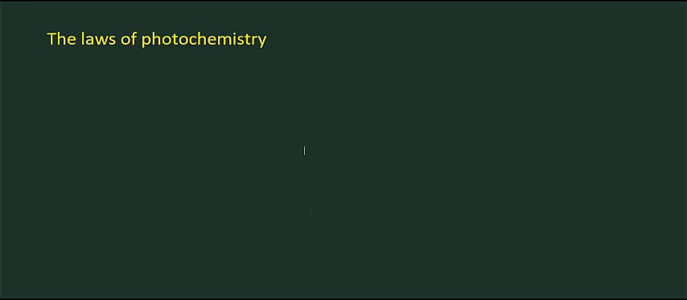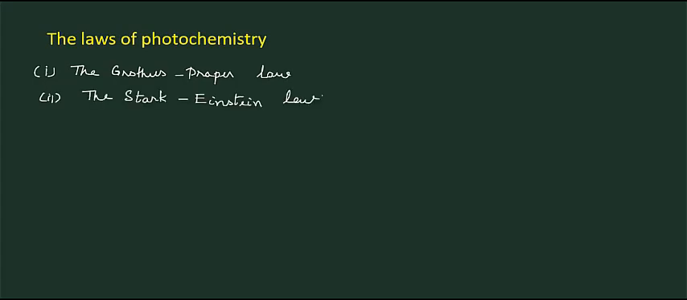Now we'll see the laws of photochemistry. There are mainly two laws which govern the photochemical reactions. They are the Grotthuss-Draper law and the Stark-Einstein law. We will see first the Grotthuss-Draper law. So in the 19th century, Grotthuss and Draper studied a number of photochemical reactions and gave the generalization known as the Grotthuss-Draper law.